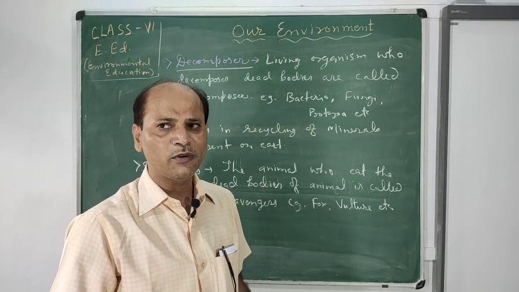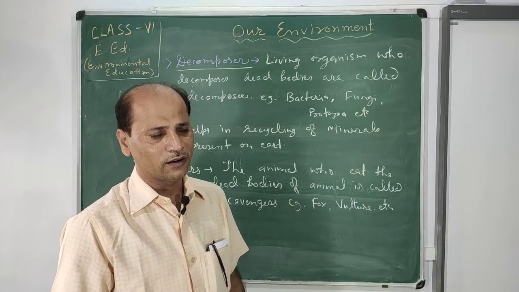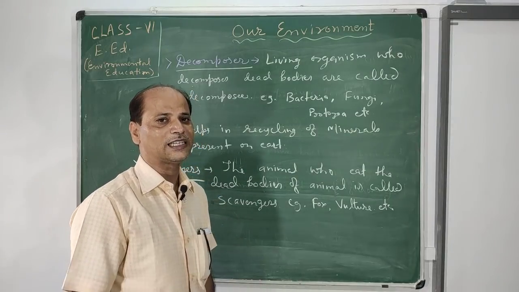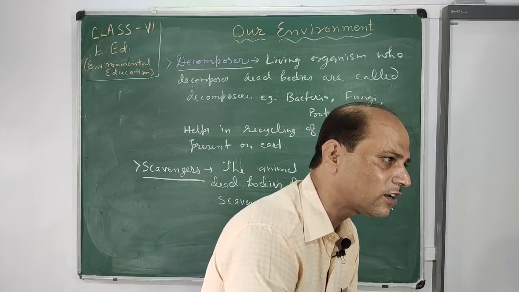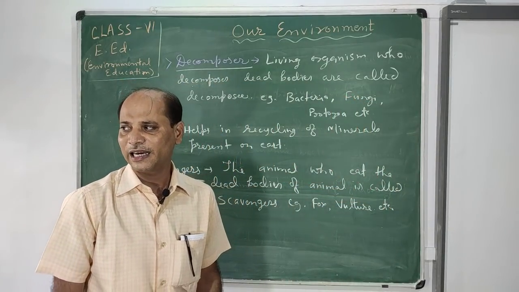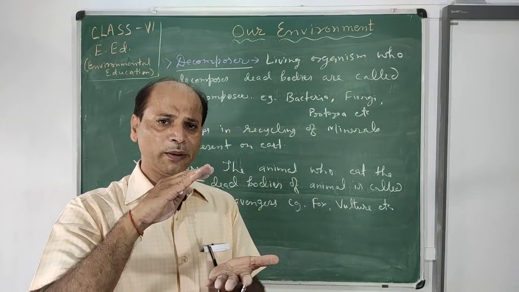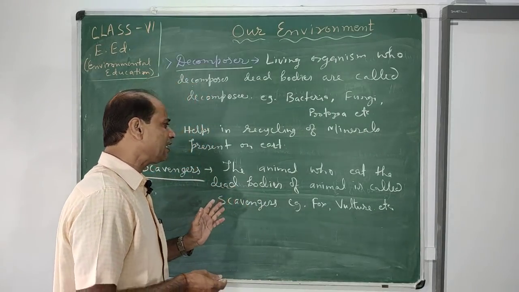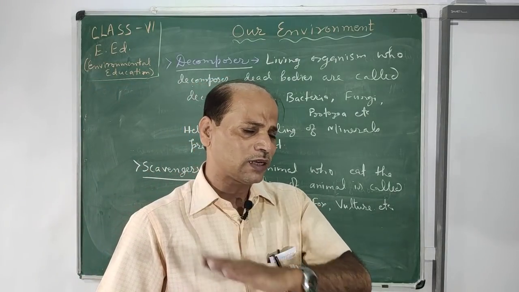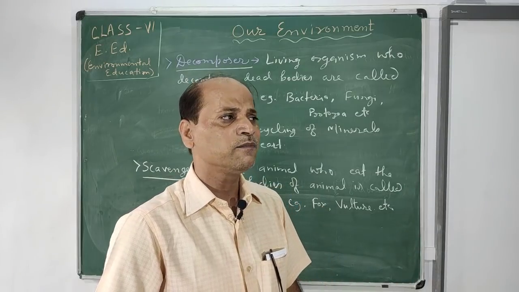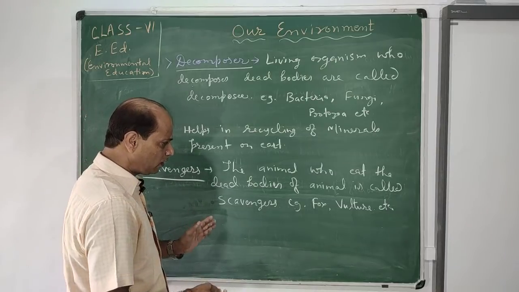When interference is more, this is the bad impact of human beings on nature.